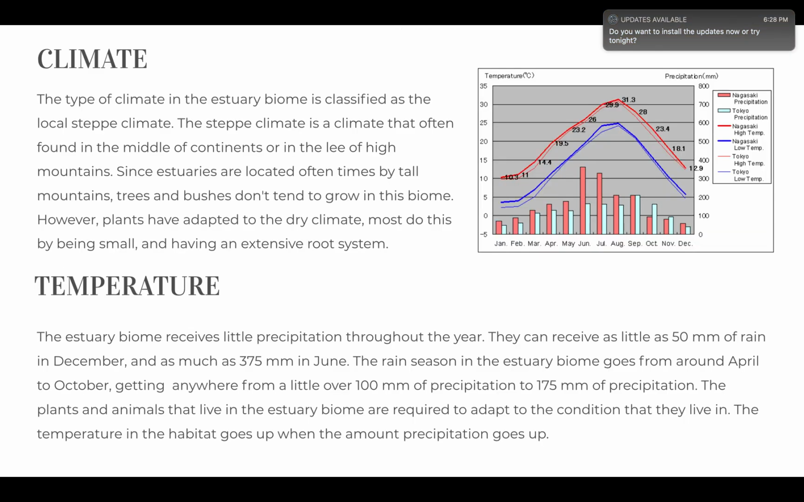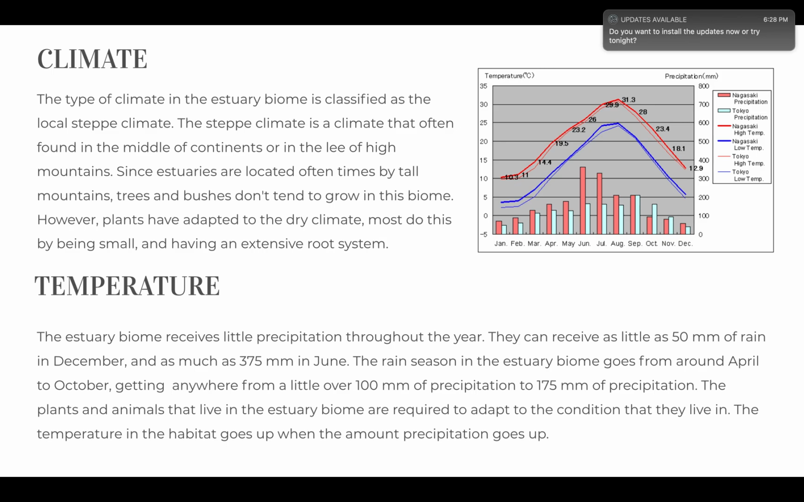The climate of the estuary biome is mostly classified as local steppe climate. The steppe climate is a climate often found in the middle of continents or in the lee of high mountains. Since estuaries are located oftentimes by tall mountains, trees and bushes don't tend to grow in this biome. However, plants have adapted to the dry climate. Most do this by being small and having a dense root system.